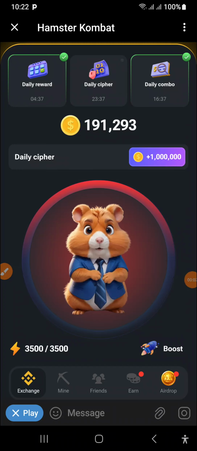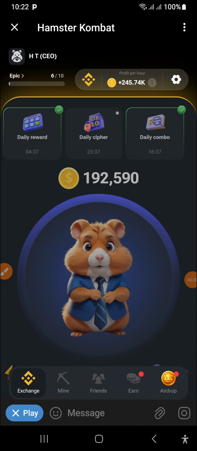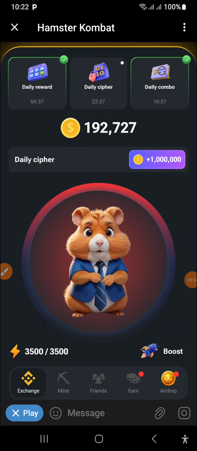Today I'll tell you how you can gain 1 million coins by using the daily Clipper code. The first step is to click daily Clipper code, and this is what it looks like. Today's daily Clipper code is ALT.